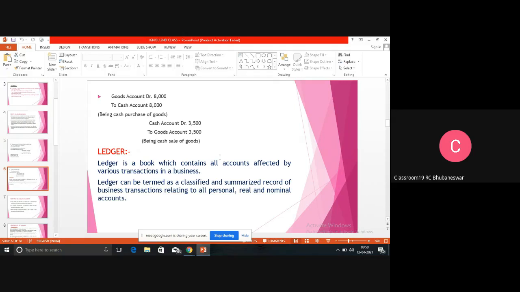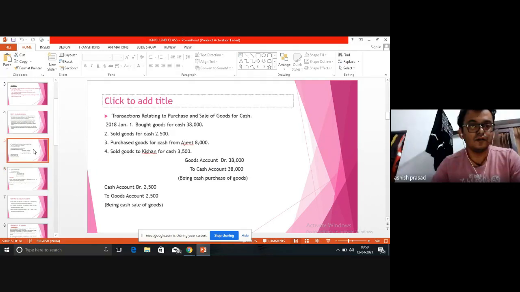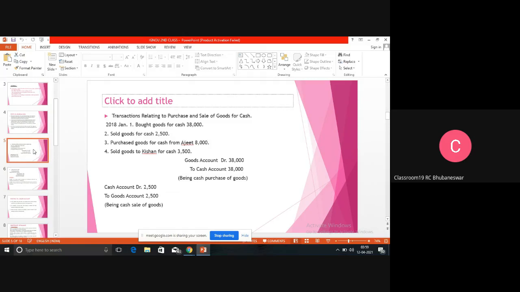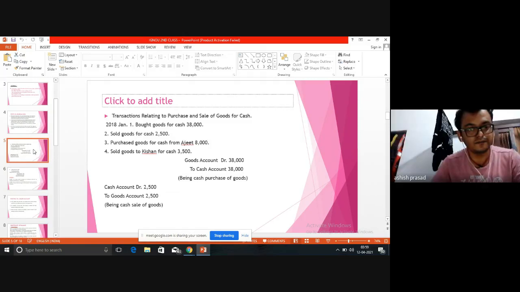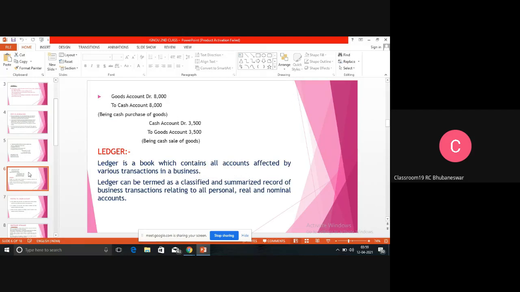If it was a credit sale, then what would it be? Goods sold to Kishan. Kishan is the receiver. That means Kishan is the receiver. Kishan account debited to goods account.